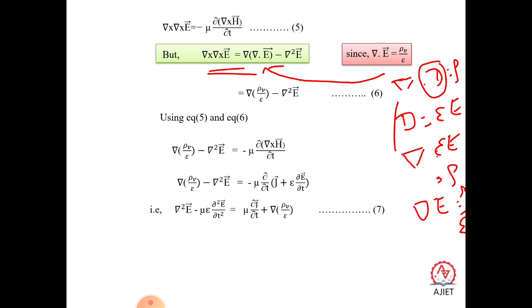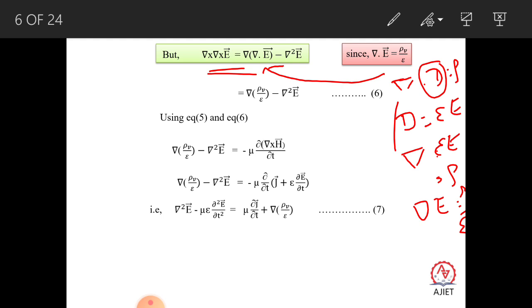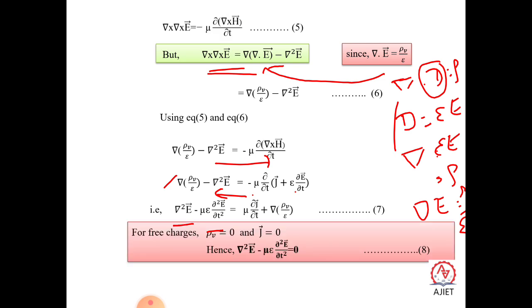As a result, you just rearrange the terms here. You bring del square E to the other side, so it is plus del square E, and minus mu epsilon dou square E by dou t square is equal to, when the term minus mu dou by dou t of J, current density, goes to the other end, it becomes plus, and then del rho V by epsilon. You take it as equation 7.